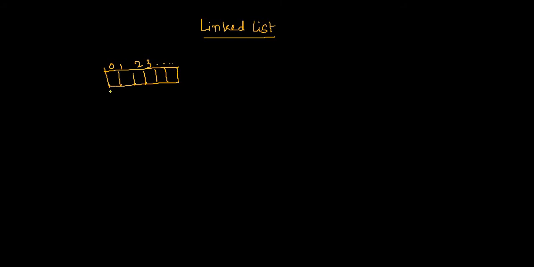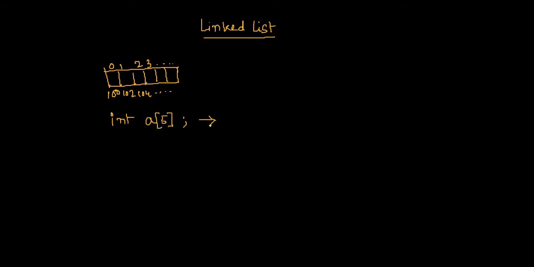it's something like consecutive memory locations. First one, if I consider its address is 100, the second one will be 102. If I consider it's an integer array, the third one will be 104, and so on, like this. Now, how do we declare this array? We write this type of code, say int a[5].